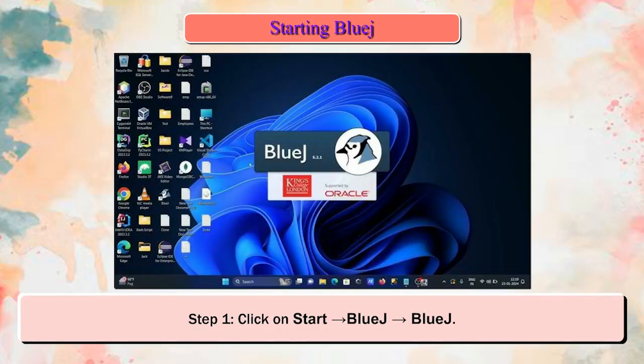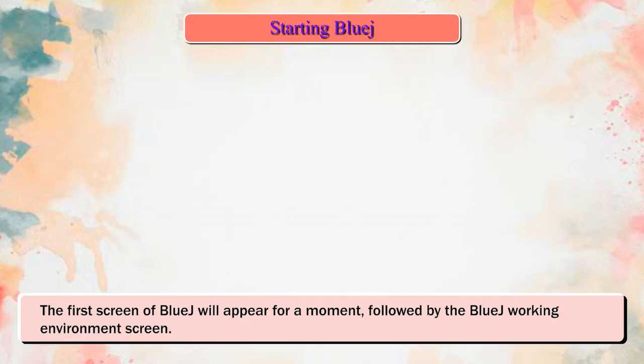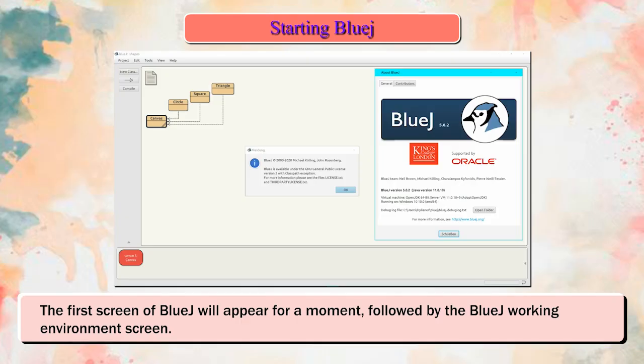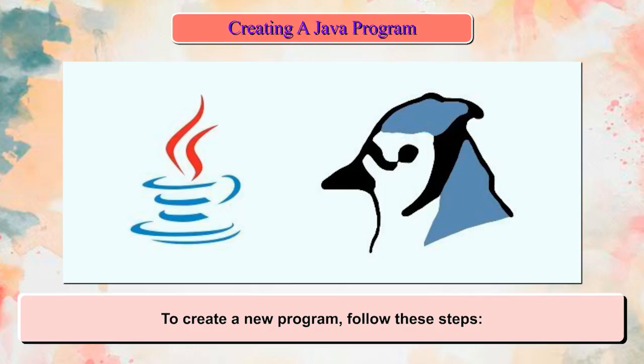Starting BlueJ. Step 1. Click on Start BlueJ, or double-click on the BlueJ icon on the desktop to start BlueJ. The first screen of BlueJ will appear for a moment, followed by the BlueJ working environment screen. Creating a Java program. To create a new program, follow these steps.